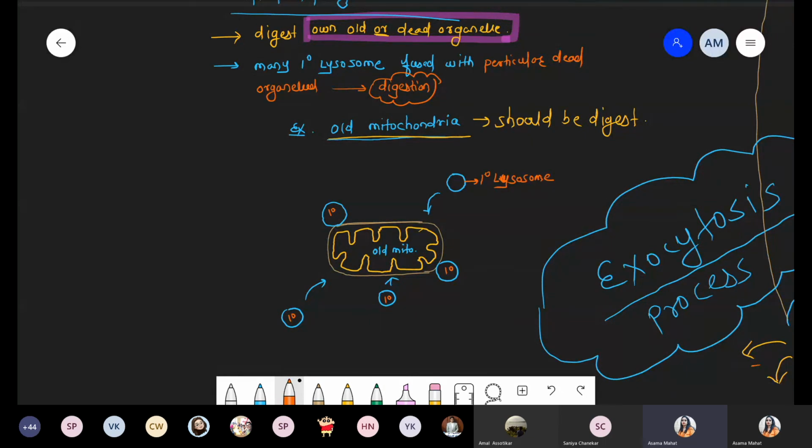And how is this possible? Simply, the primary lysosome comes and attaches to that particular organelle, and it is responsible for the degradation process. Because we know that the primary lysosome is converted into a secondary lysosome, which means activation of enzymes, and those enzymes lyse all types of material. Got it now, Sam?